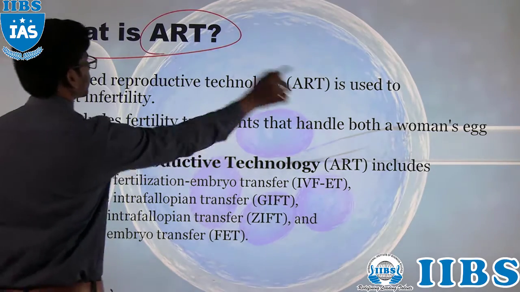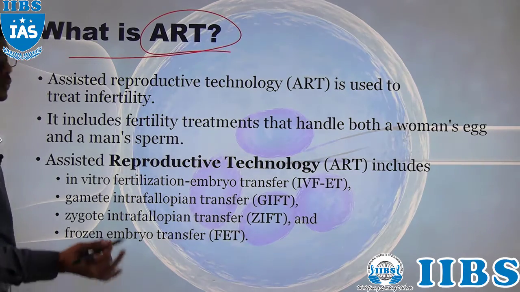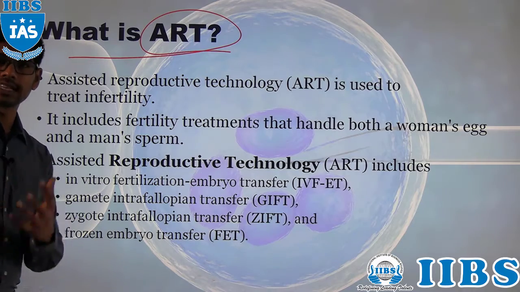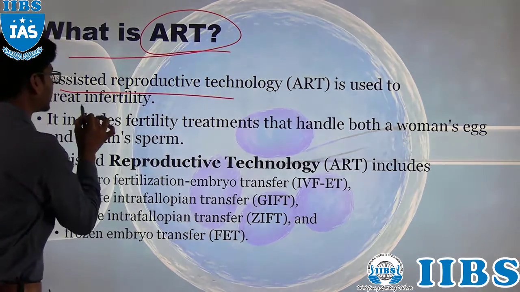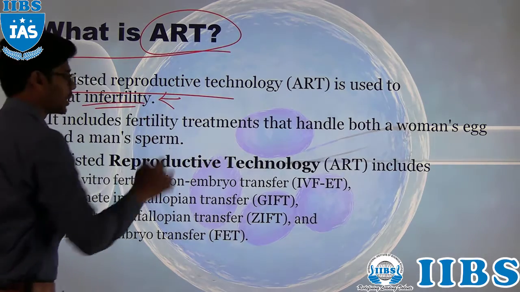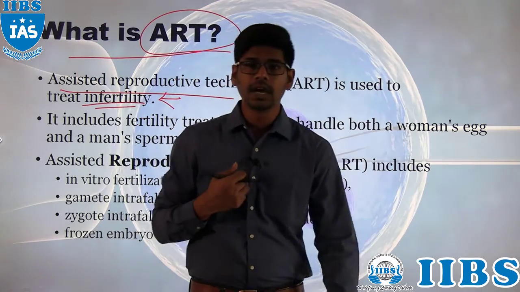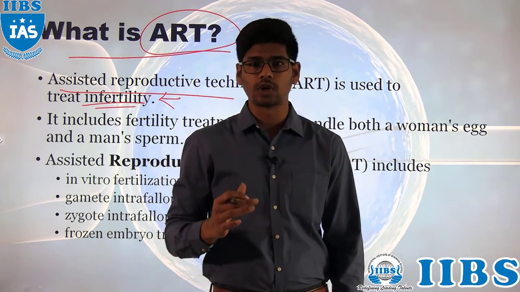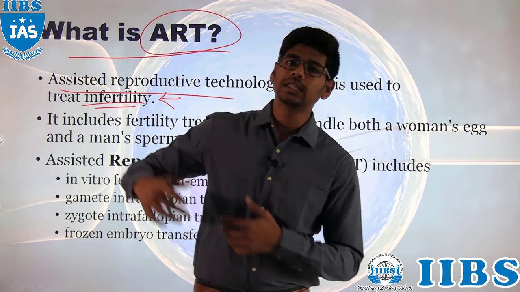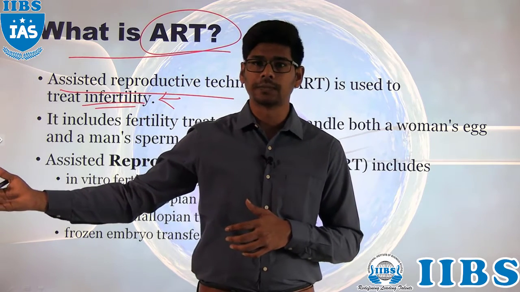And what are assisted reproductive technologies? As we already discussed, assisted reproductive technology is used to treat infertility, which is very important. If I am not going to have babies, if my sperm motility is not so great, if my sperm count is not so great, what will I do? I will take the sperm of another person, right?